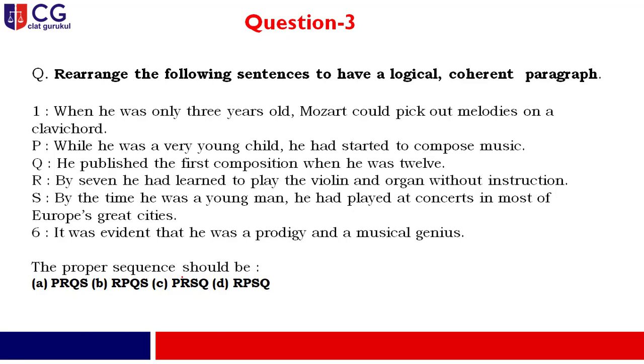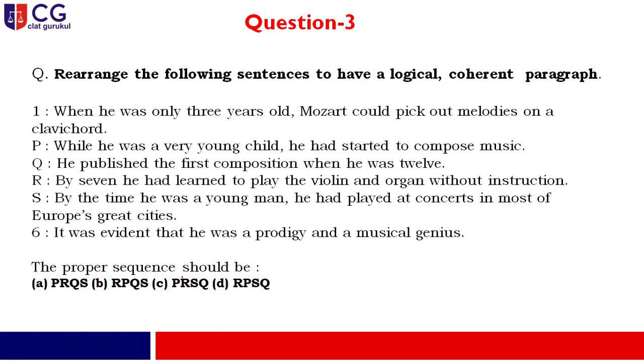So the first sentence, the initial one, is: when he was only 3 years old, Mozart could pick out melodies on a clavichord, right? Now if we go ahead, you will find that the next sentence will be option R. By 7, he had learned to play the violin and organ without instruction.